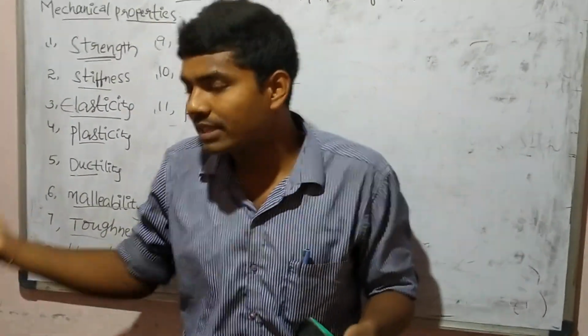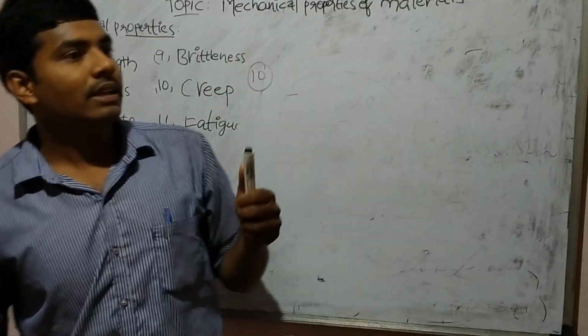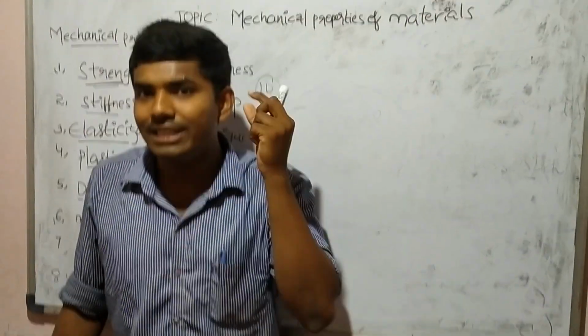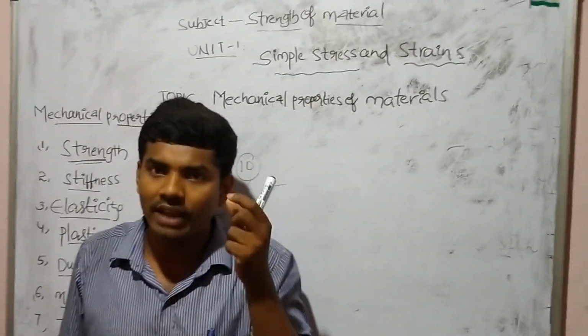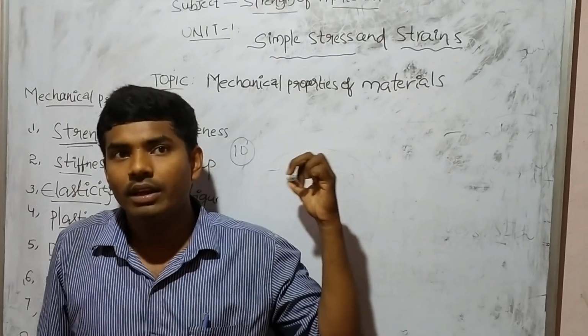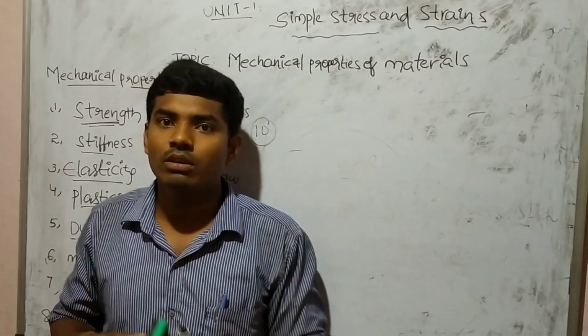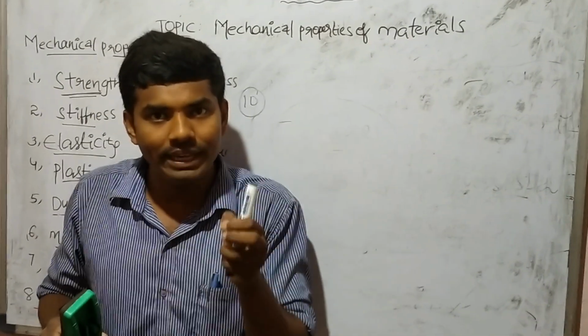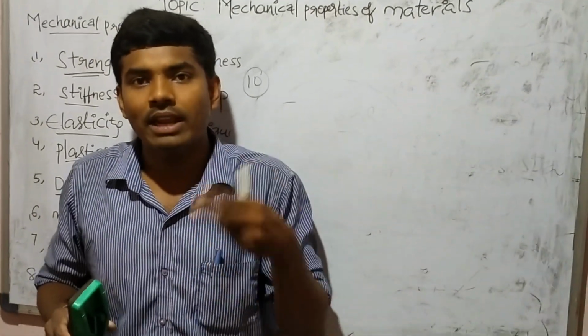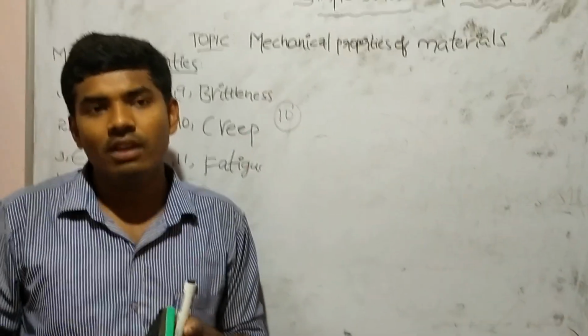The ninth one is brittleness, sudden fracture of a material without any previous intimation. Creep is the slow and progressive deformation of a material. Finally, fatigue is repeated reversal stresses.